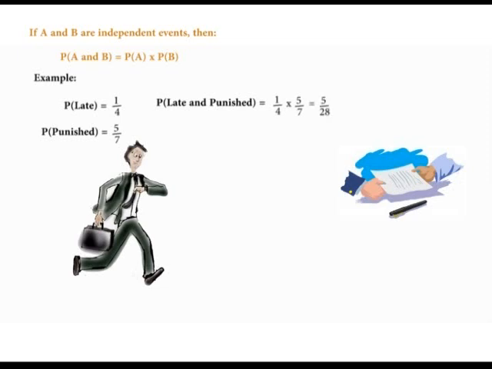That gives us 5/28. Also, we can calculate the probability of being late and not being punished. Note that punished and not punished are mutually exclusive. And so if the probability of being punished is 5/7, then the probability of not being punished is 2/7. And so the probability of being late and not being punished will be equal to 1/4 times 2/7, which will give us 2/28.